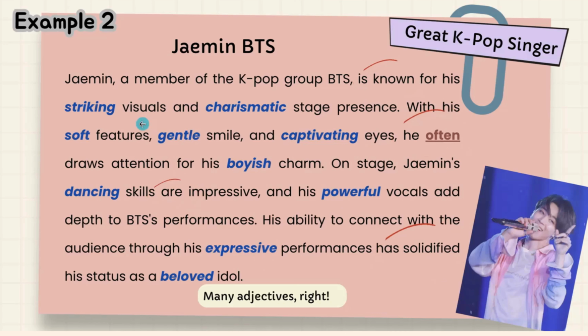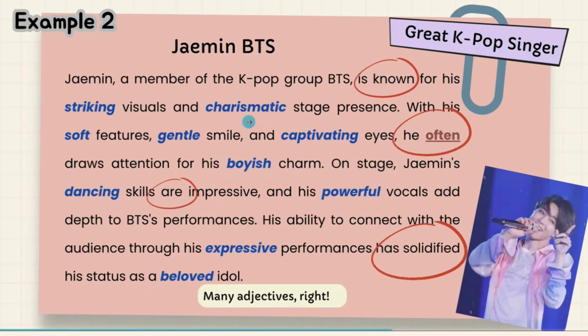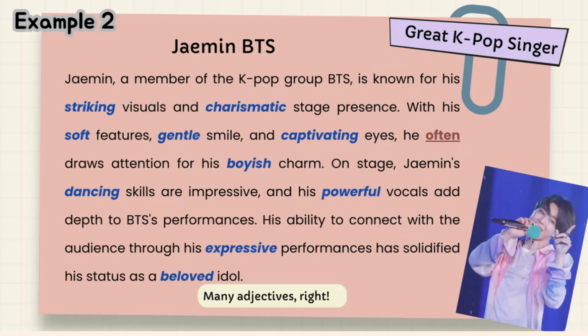So Jaemin is known as one of the members of the K-pop group BTS, and he has striking visuals, charismatic stage presence, soft features, gentle smile, captivating aura, boyish charm, dancing skills, powerful vocals, and expressive performances. So here we see that the adjectives describe what Jaemin looks like.